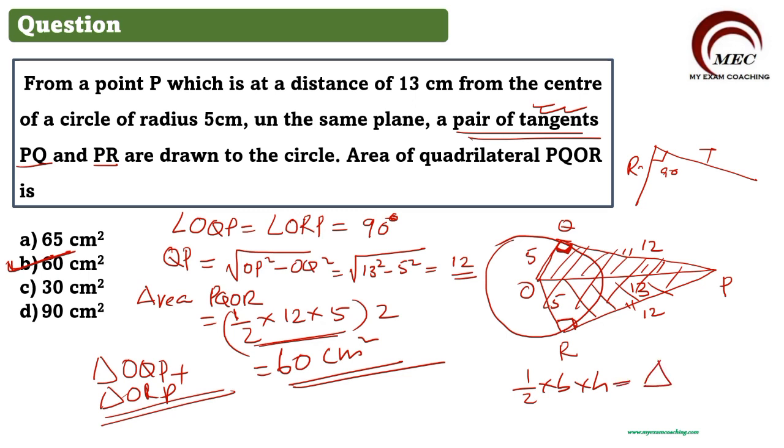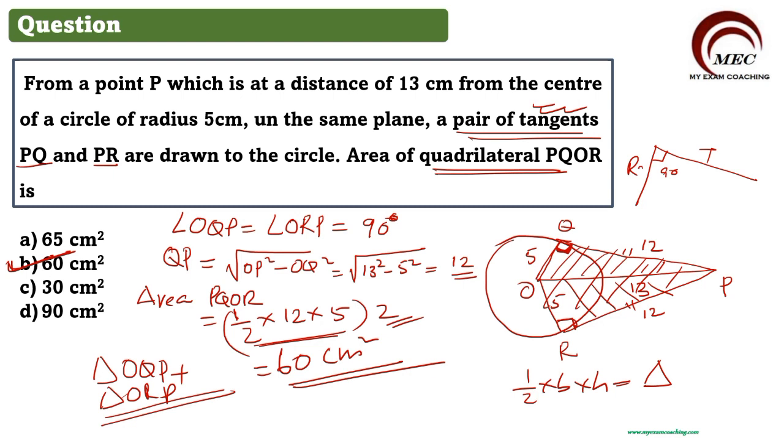But we want area of quadrilateral. So here quadrilateral will be equal to area of two triangles. So that is why we are multiplying by 2. Understand this concept and then solve it. It will be very easy for you. Once you clear the concept, then any number of questions that come to you, easily you can solve. Take time, understand the concept very clearly, then practice with more and more questions. It will be very, very easy for you.